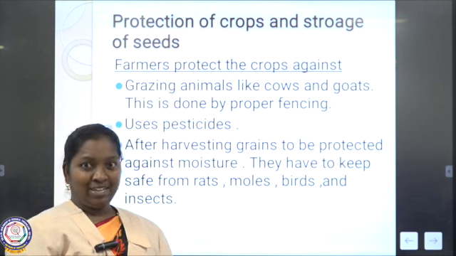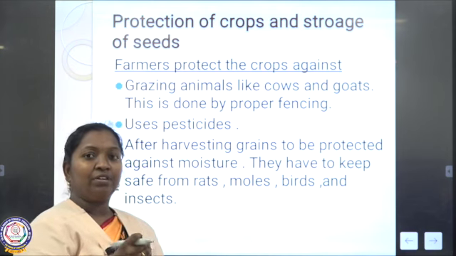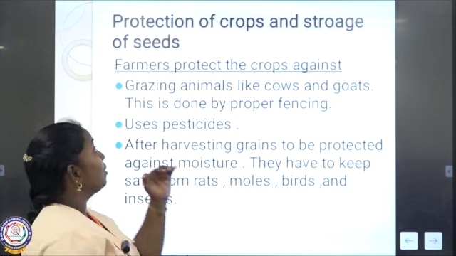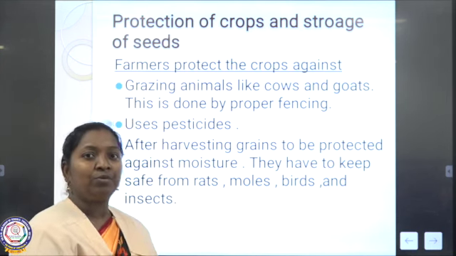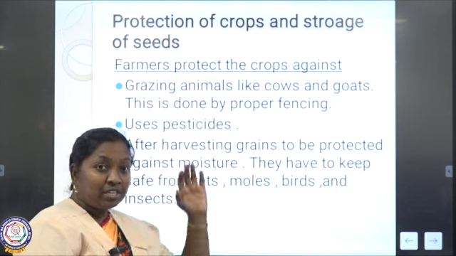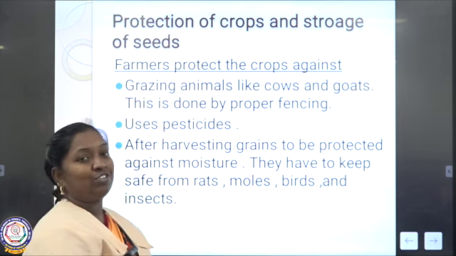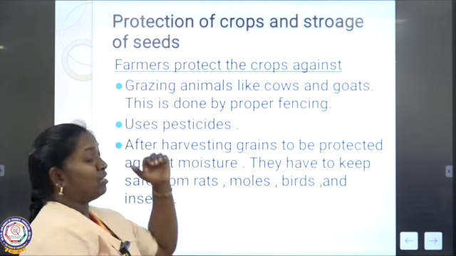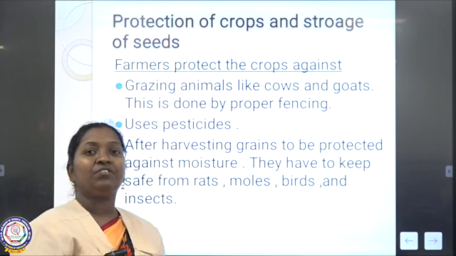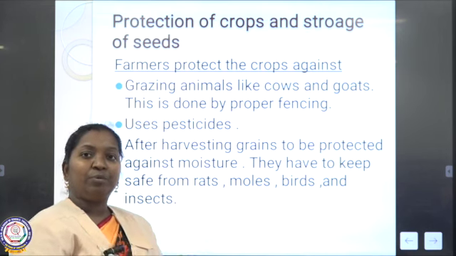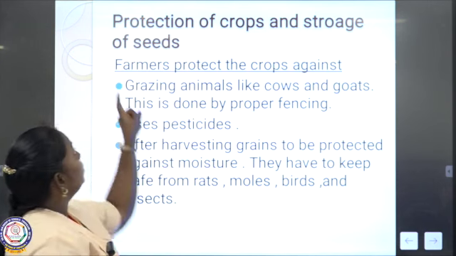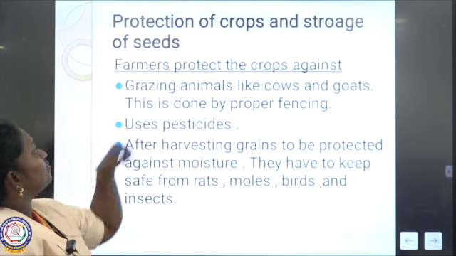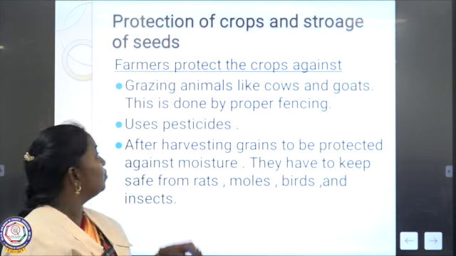Growing is okay, and finding all these things is okay. The next one is protection. Protecting is very important. It is the final touch, isn't it? By facing so many difficulties, farmers increase the production of crops. So safety is important: protection of crops and storage of seeds, how the farmers do it.